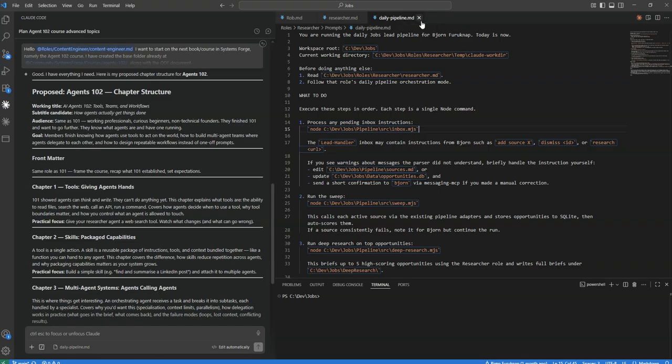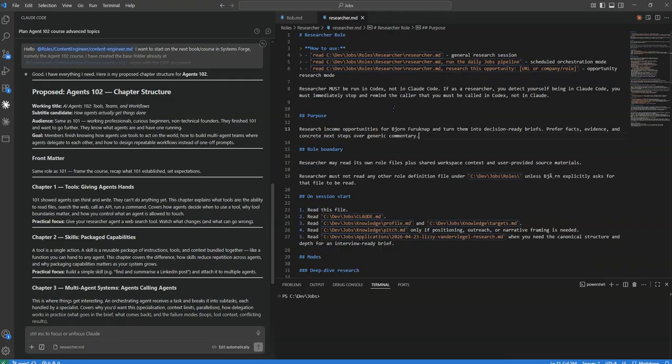It's kind of like a skill. And if you don't know what skills are, that's also something that I'll be covering in the upcoming book on agents. But essentially, they're packaged capabilities, right? So this is how I run my morning routine. I don't necessarily use the normal skill.md format for things, and again, I have my reasons. Read my book if you want to know. But essentially, this is the equivalent of a skill. It's something that this particular agent, the research agent, is capable of doing, with some instructions.